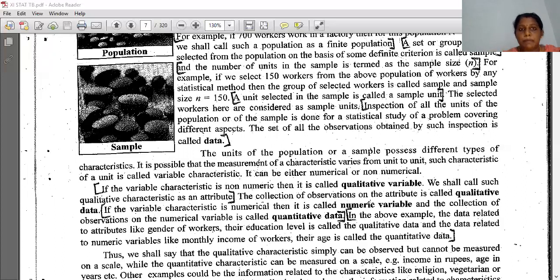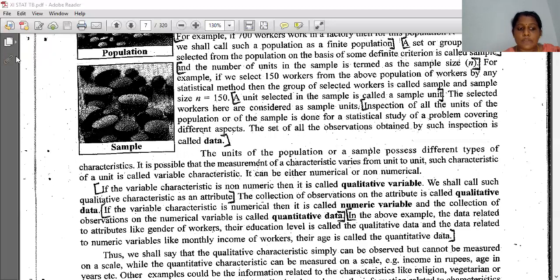It depends on our search, on the topic, and on that basis your measurement, your number of workers, will be different. It is not necessary that the number of persons earning more than 20,000 is 200 and the number aged more than 50 years is also 200. The numbers might be different. That is called the measurement of the characteristic varying from unit to unit.